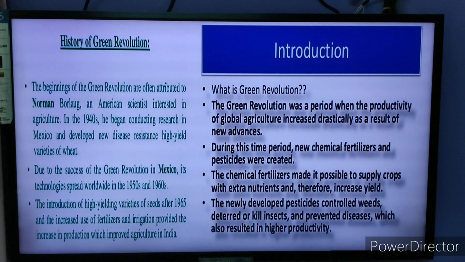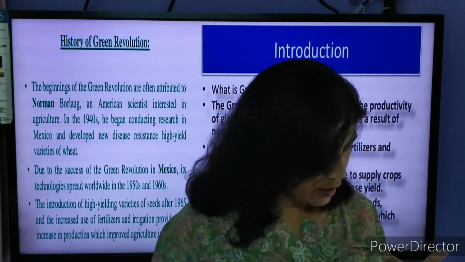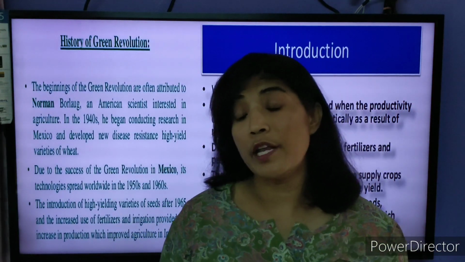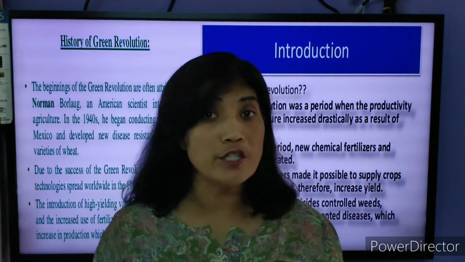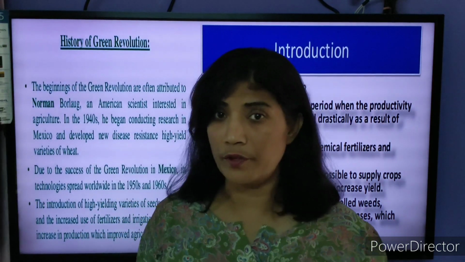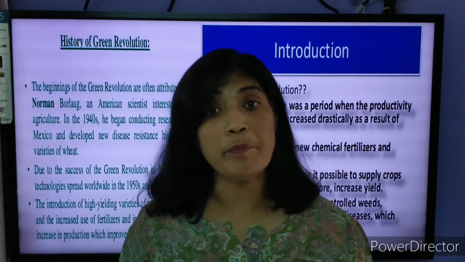So to avoid this problem, as the population was increasing, the government was a bit tense about how we are going to meet the requirement of the population, how food security would be provided to the people.